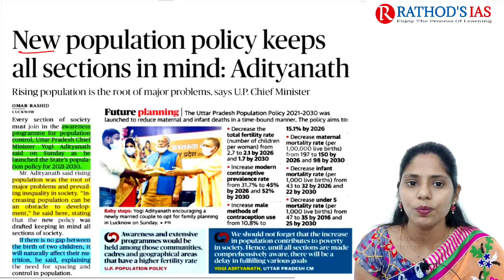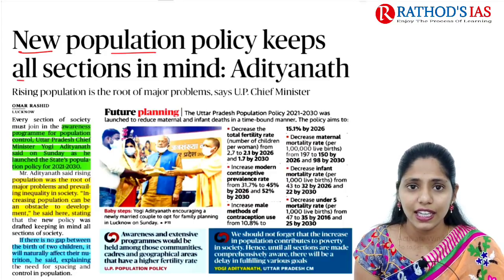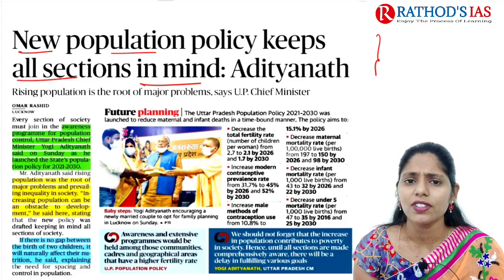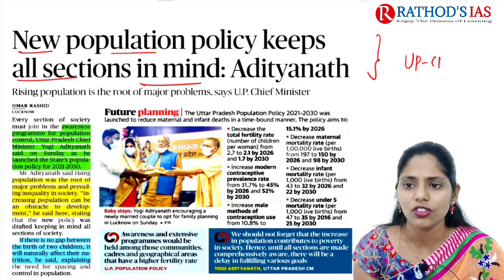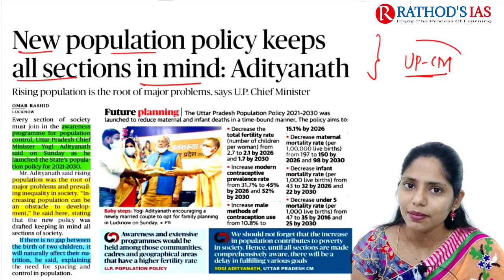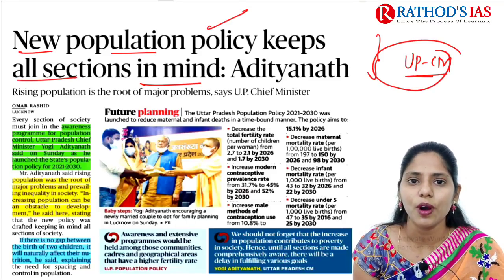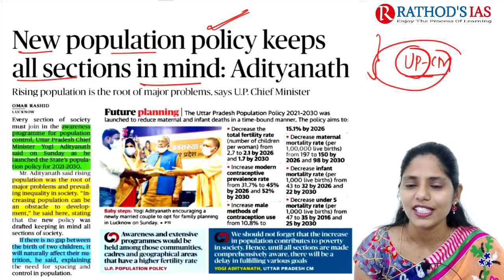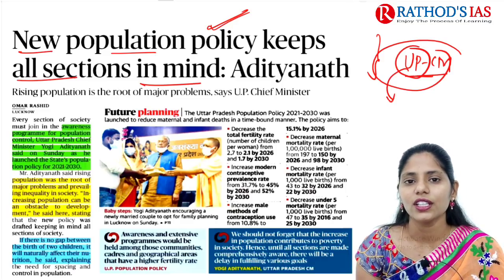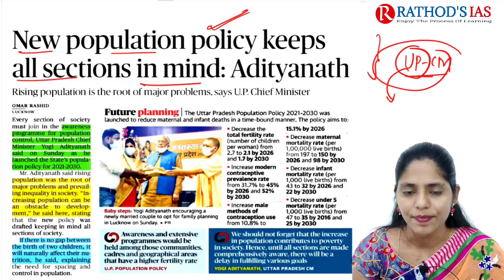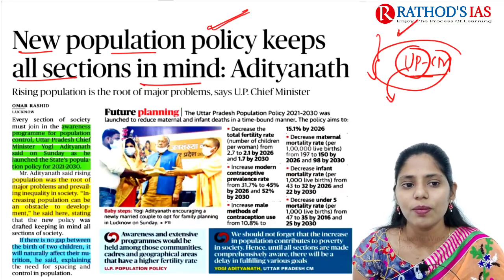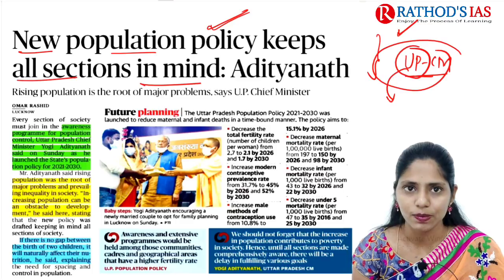The title says, new population policy keeps all sections in mind. This is a statement given by UP's Chief Minister. This article is mainly talking about UP's new population policy. So why did UP come up with this population policy? As you all know, UP is the most populous state. So mainly to control population, the UP government came up with this new population policy.